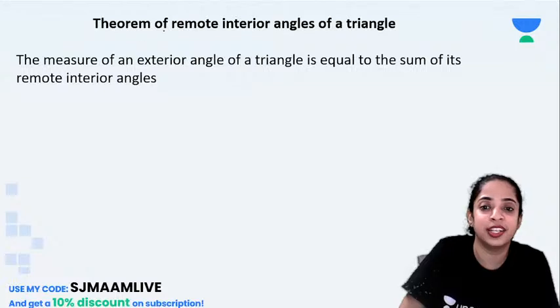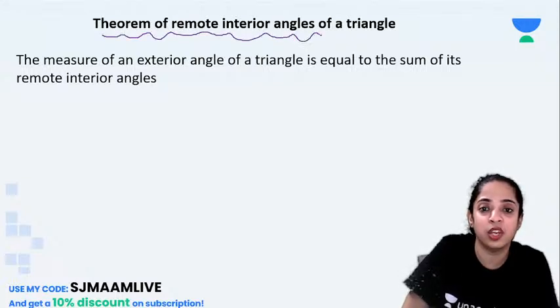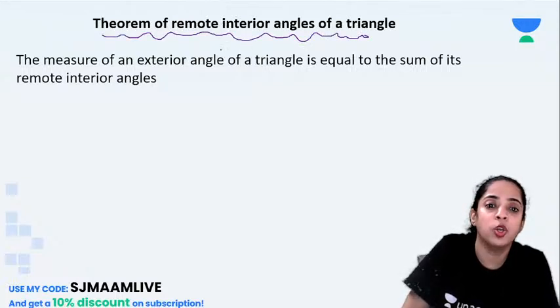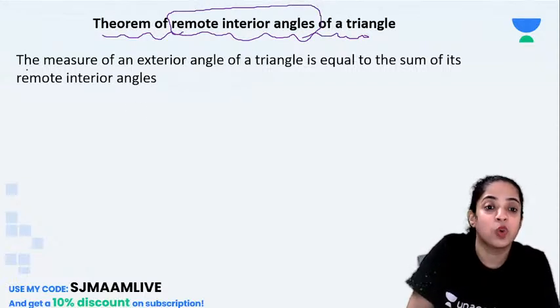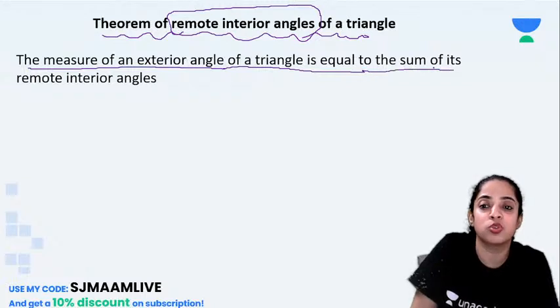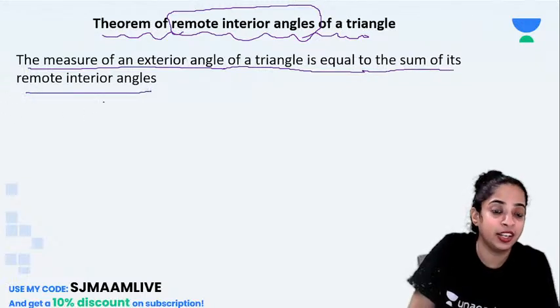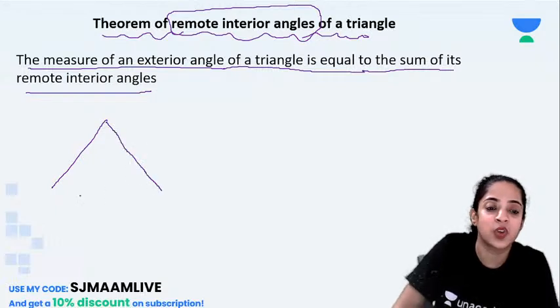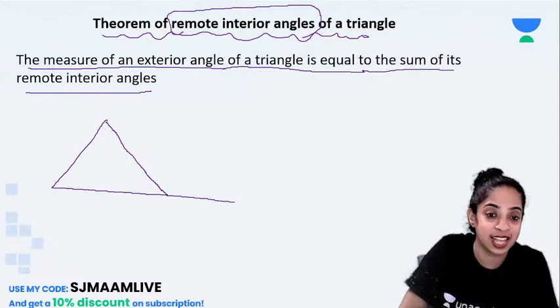Theorem of remote interior angles of a triangle. This is very important. What do you mean by remote interior angles of a triangle? What does the theorem say? The measure of the exterior angle of a triangle is equal to the sum of its remote interior angles. So the diagram here is very important. See this triangle, my dear children. If I extend one of the sides like this, then this angle is formed.